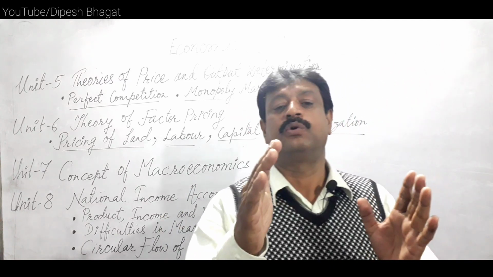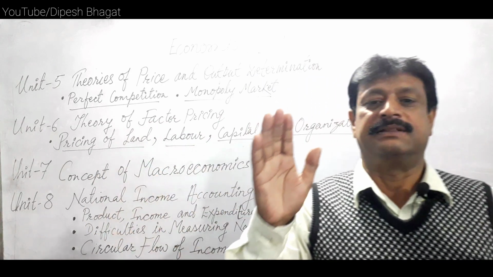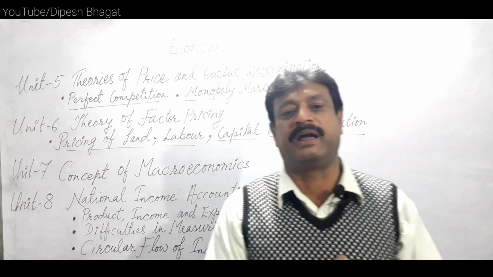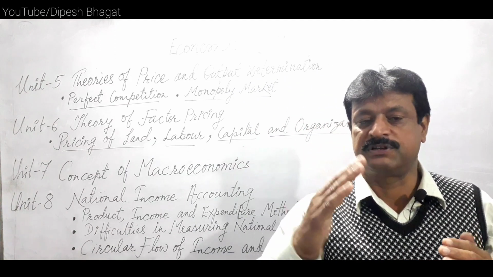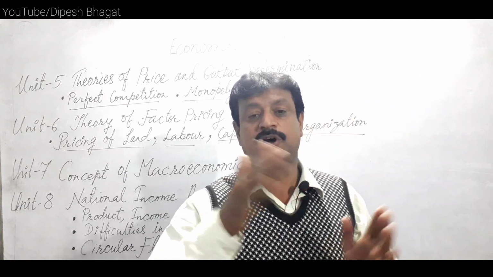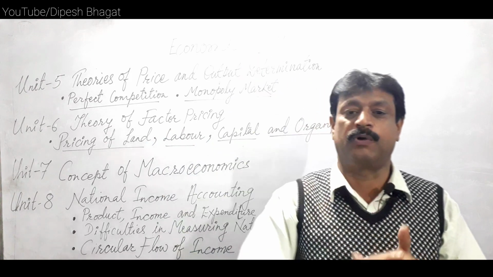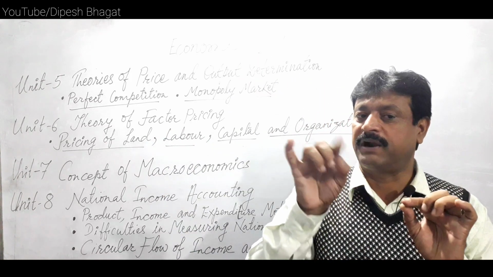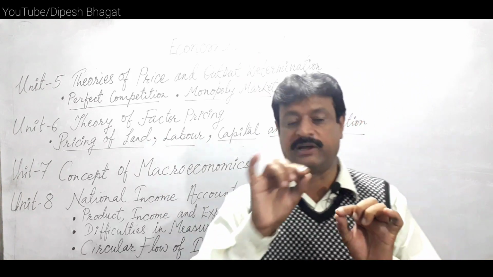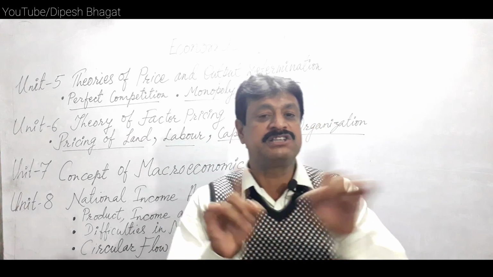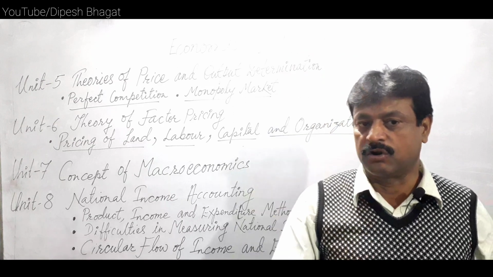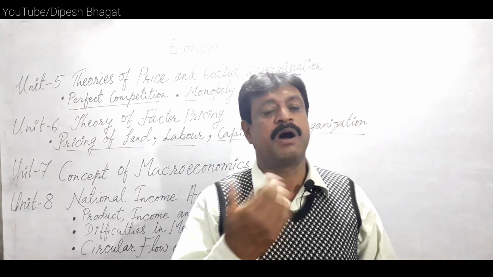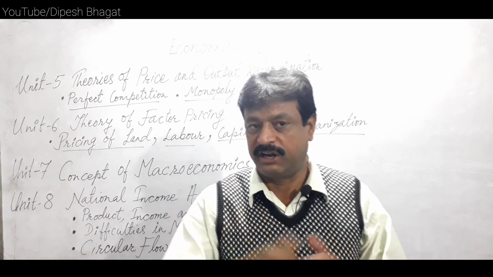So we need to explain this theory using the demand and supply approach. The demand curve for capital slopes downward to the right, and the supply curve of capital slopes upward to the right, and they intersect at a particular point which we call the equilibrium point. This equilibrium determines the equilibrium rate of interest and the total amount of capital demanded or supplied for investment.